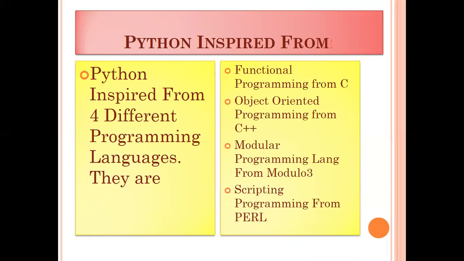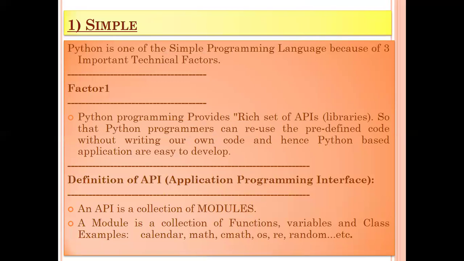While proceeding with the features, as I've told you, it is known to be a simple programming language, because of its three important factors, which I've already discussed. The first factor is that it provides a rich set of APIs. What do we understand by APIs? APIs are the application programming interface, and these are collections of modules.